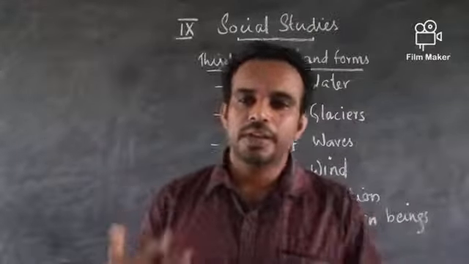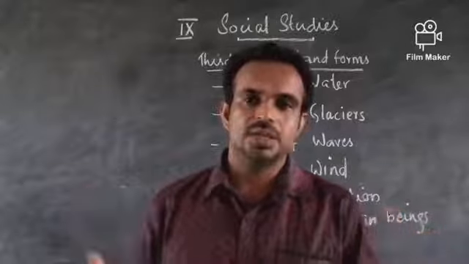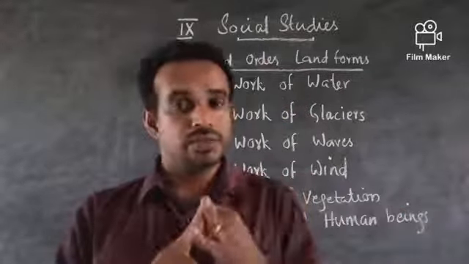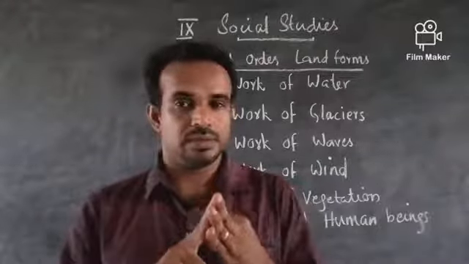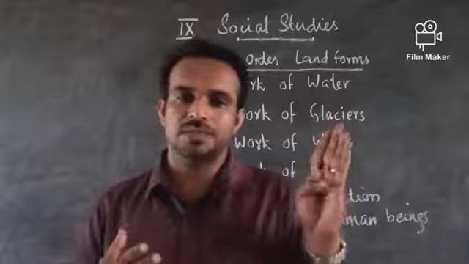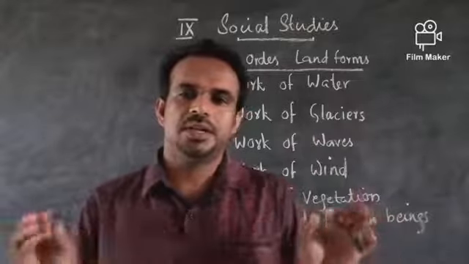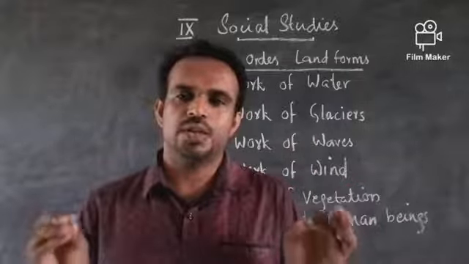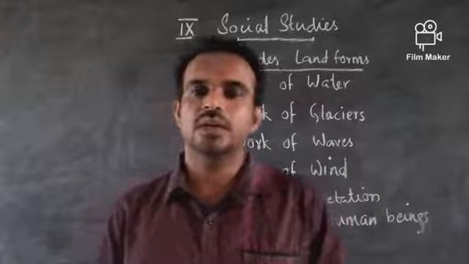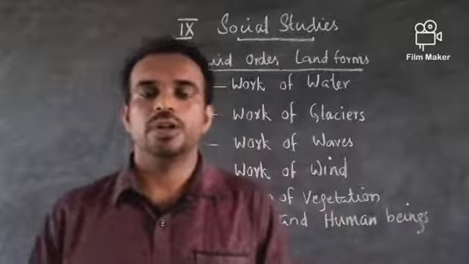So everything, all the exterior forces, water, then glaciers, then wind, waves, and the human beings, vegetation, everything takes their part to create separate landforms, and all those are supported to third order landforms.